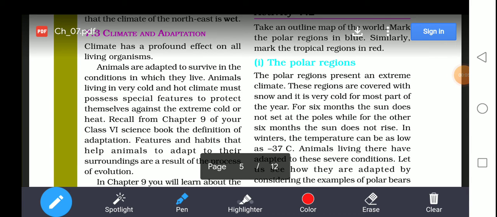Morning, students. Today's chapter is climate and adaptation. That is chapter number 4. Already you have discussed various topics in this chapter. Now we'll study climate and adaptation.